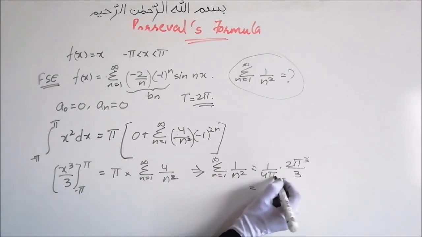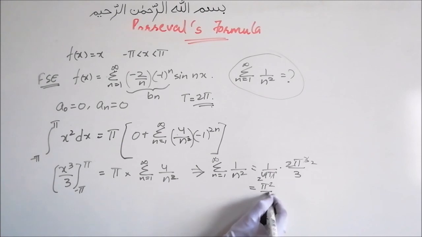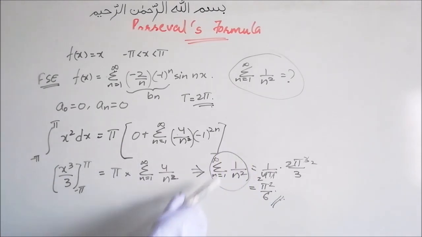This comes out to be pi squared upon 6. So this is how we can get the value of summation n equal to 1 to infinity 1 by n squared using Parseval's formula.